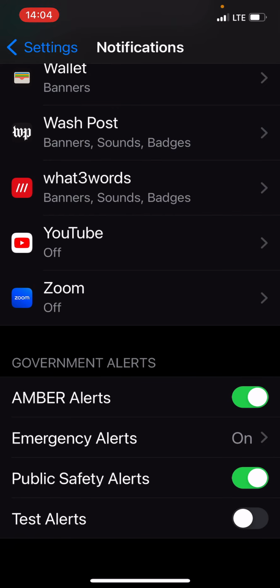A lot of people find those to be the most intrusive alerts because they happen at all hours of the day and night, and they're not something that necessarily affects your immediate safety. So it's up to you whether you want to turn those off. We recommend that you always leave emergency alerts on so that you'll be able to get notified if something happens that we need to notify you about quickly. That's it.